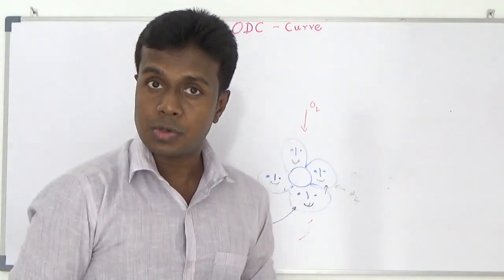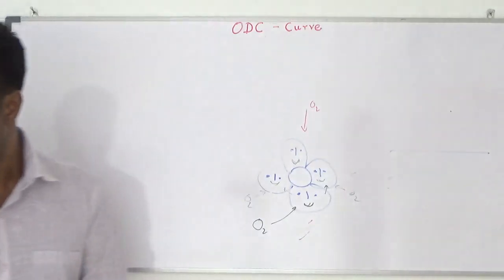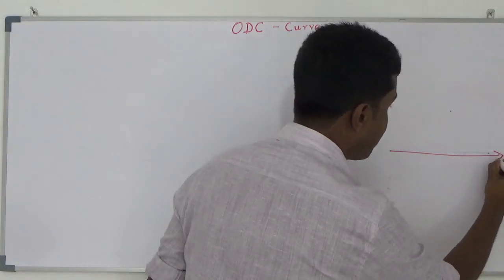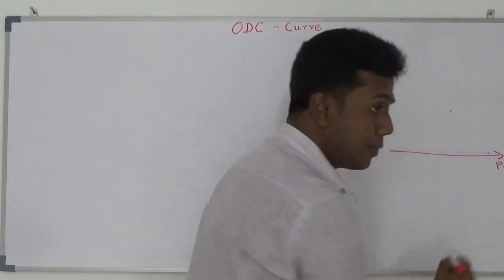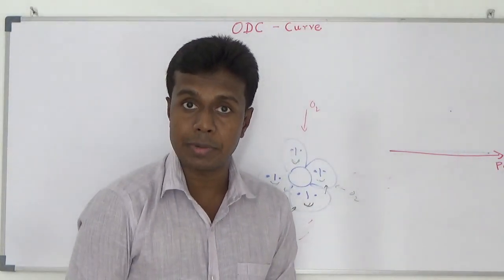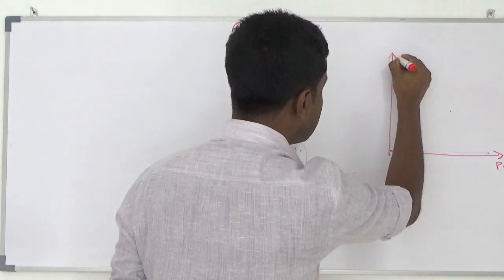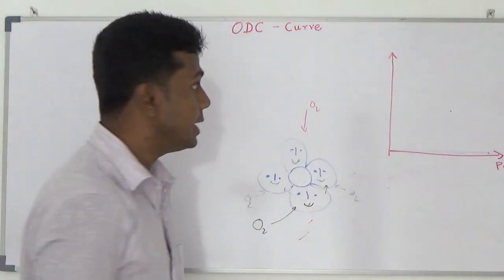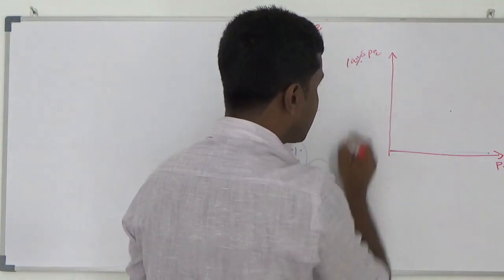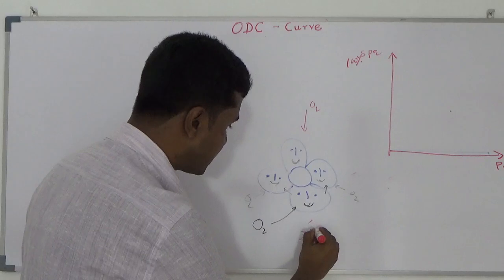So I am going to draw a curve for that binding. For this axis, I am going to mention the partial pressure of oxygen. When we increase the partial pressure of oxygen, the binding will be easier, because more and more oxygen molecules are available in that condition. For this axis, I am going to measure the amount of binding, or percentage of binding, or saturation. It's PO2 against percentage of binding. Once the whole molecule is bound with oxygen, we call it 100% saturated.